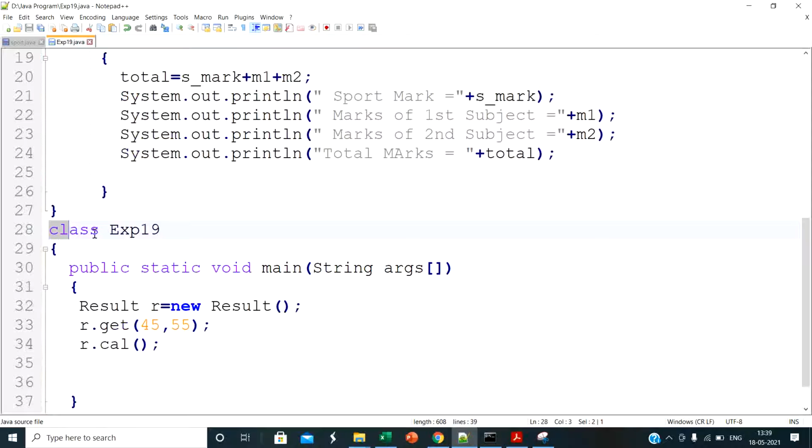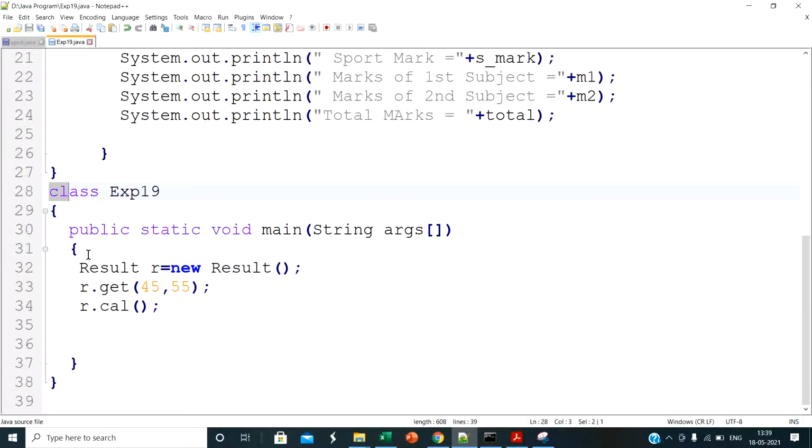Then we define the main class, experiment19. It is the main class because inside it we define the main method, public static void main string args. Then inside the main method we create one object of result, r is equal to new result. r is the object of result.